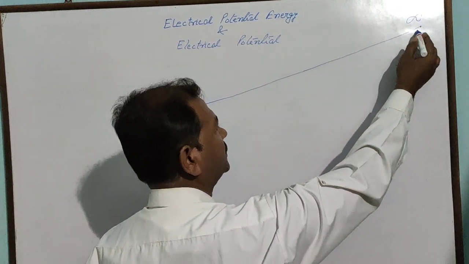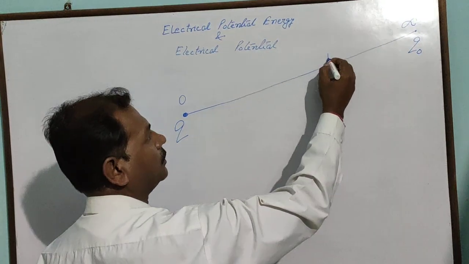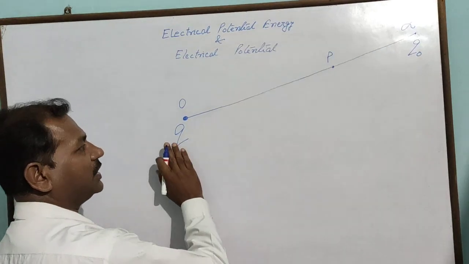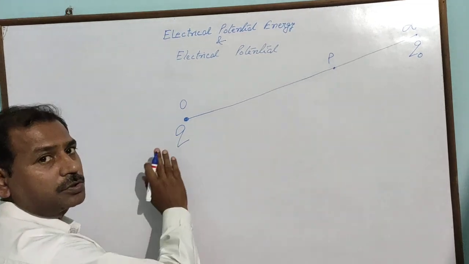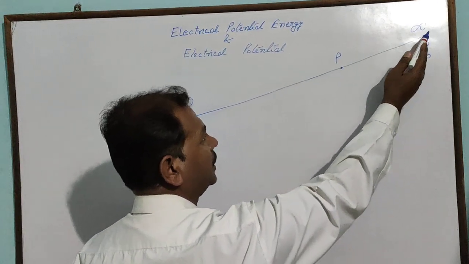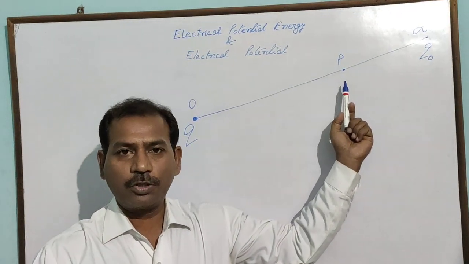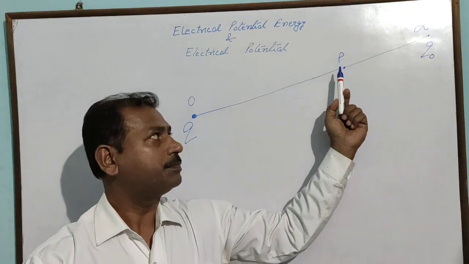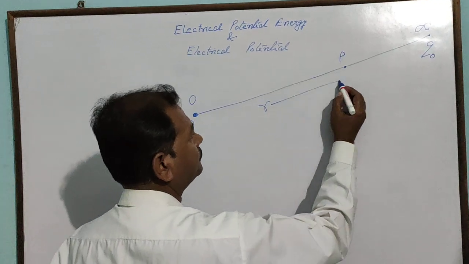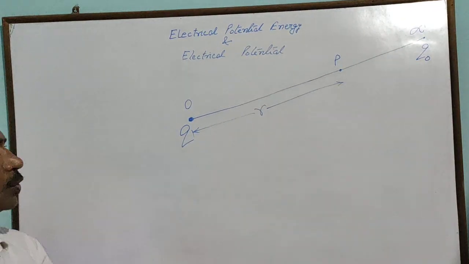If we are bringing this charge Q naught from infinity to any point P, which is inside the electric field region of this charge Q, then whatever the work done, the Q naught will perform in bringing from infinity to P, that will be called the potential energy of point P. Let the point P be at a distance of R from the source charge Q.